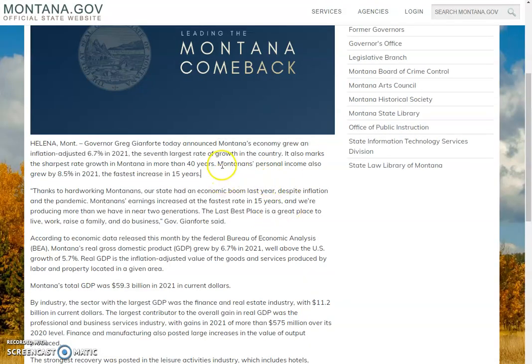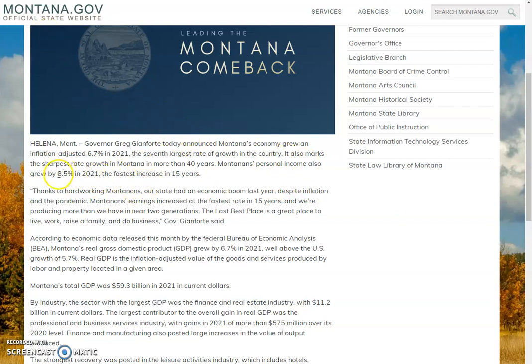So that was pretty cool, and it said Montanans' personal income grew by 8.5% in 2021, the fastest increase in 15 years. That 8.5% is a big deal because with the way inflation has been impacting us all around the country, we really need that high rate of growth in personal income to sort of counteract the high cost of goods increases from inflation.